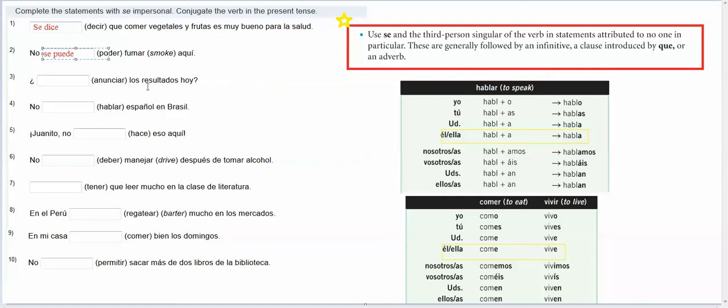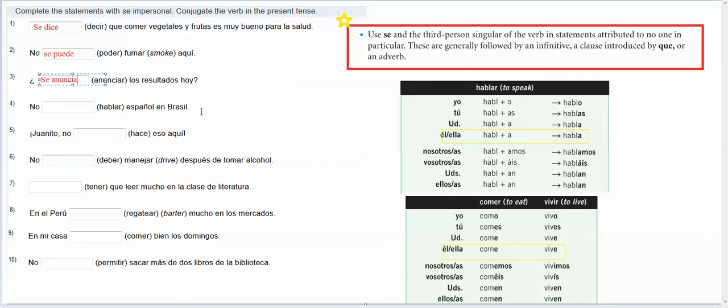Blank anunciar los resultados hoy. And so what you're saying is the results will be announced today. And so again, I'm going to put a se here. I'm going to put anunciar. Anunciar is an AR verb. I'm going to get rid of the AR. I'm going to look over here, and for third person, that would be an A. Anuncia. Se anuncia los resultados hoy.